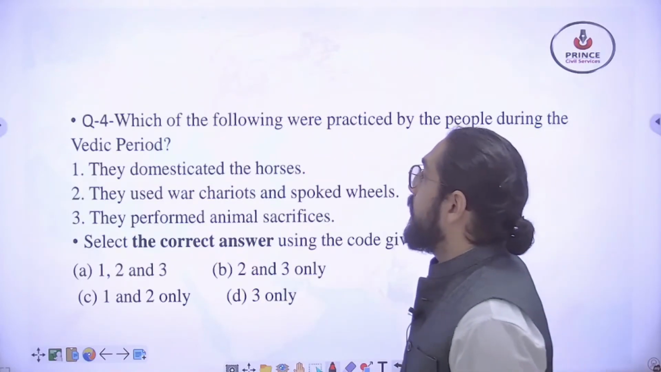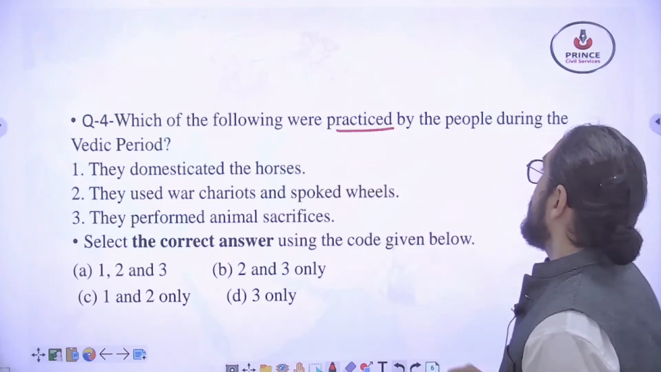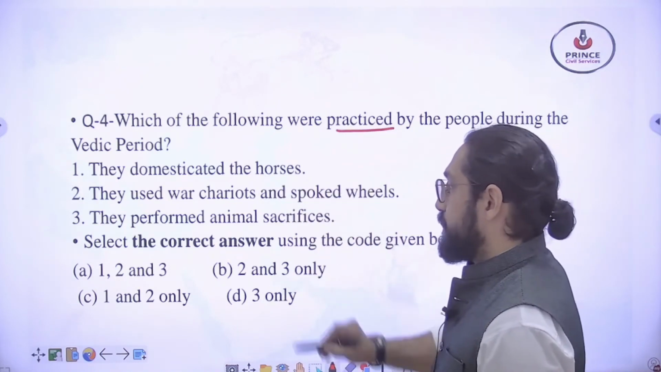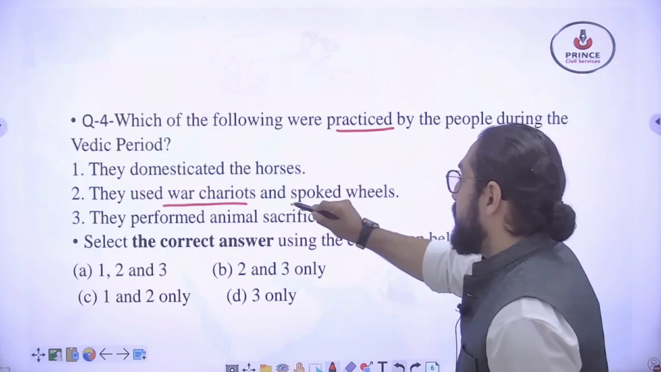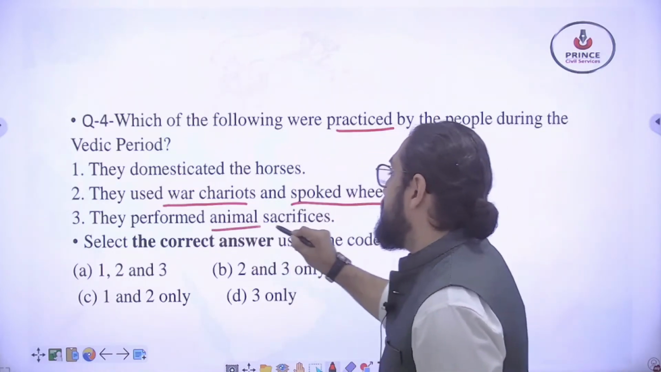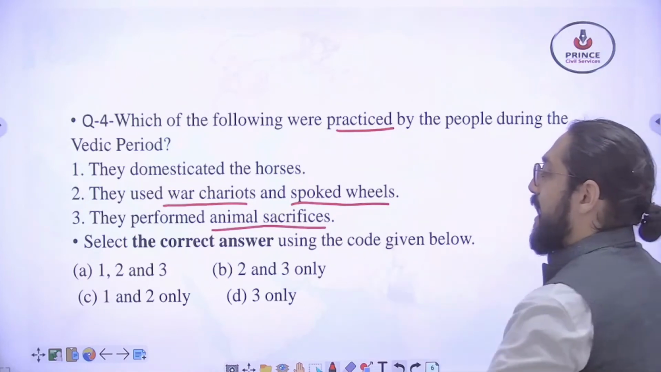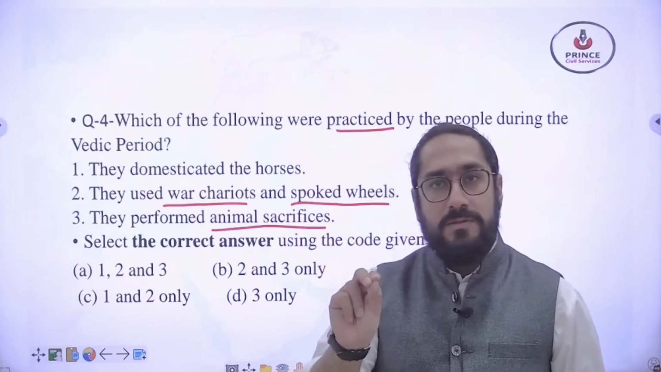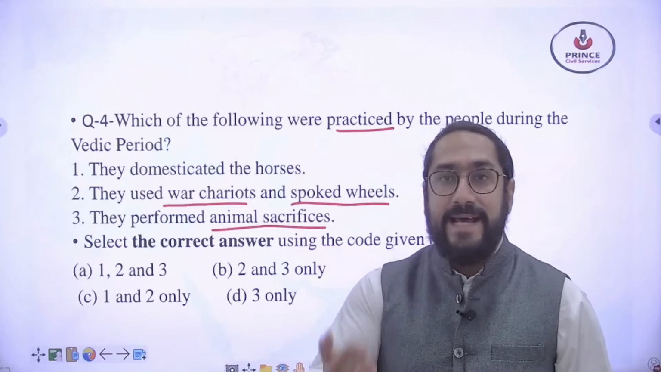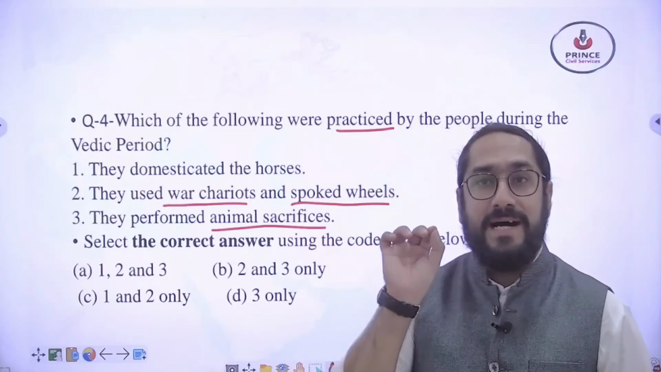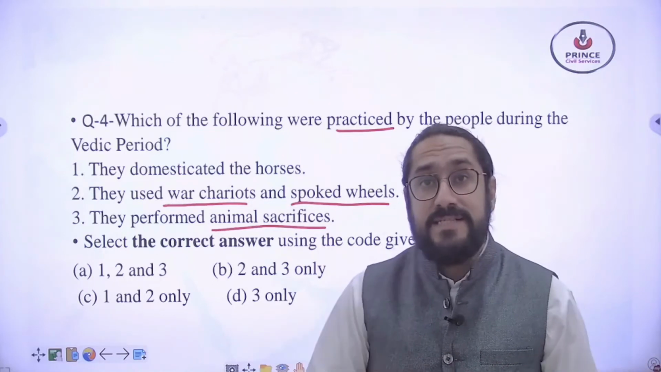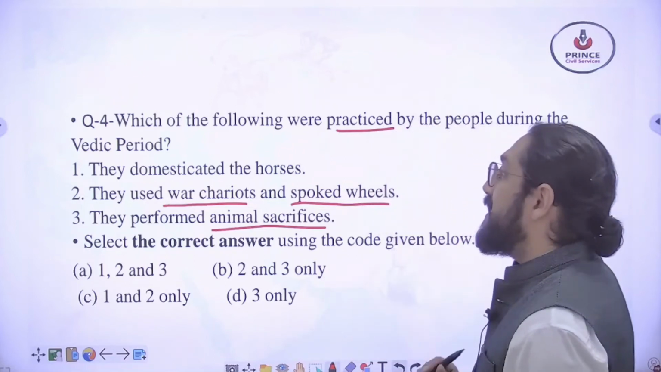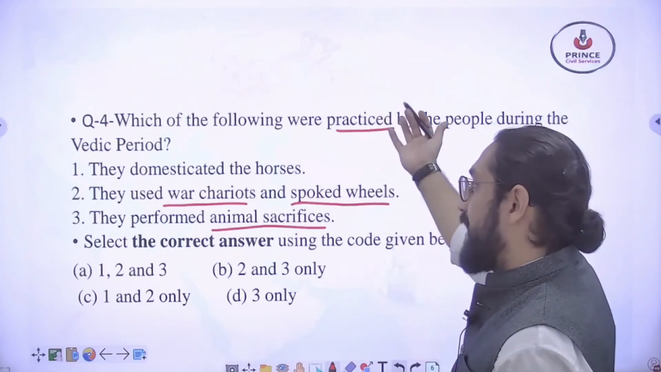Time for the next question. Which of the following were practiced by the people during the Vedic period? They domesticated the horses, they used war chariots and spoked wheels, they performed animal sacrifices. Select the correct answer using the code given below. Friends, what you can do is pause the video, solve the question on your own, and then come back and look for the answer and detailed explanation. This is how you can use these videos to their maximum capacity. So please do this. So let's look at the answer.